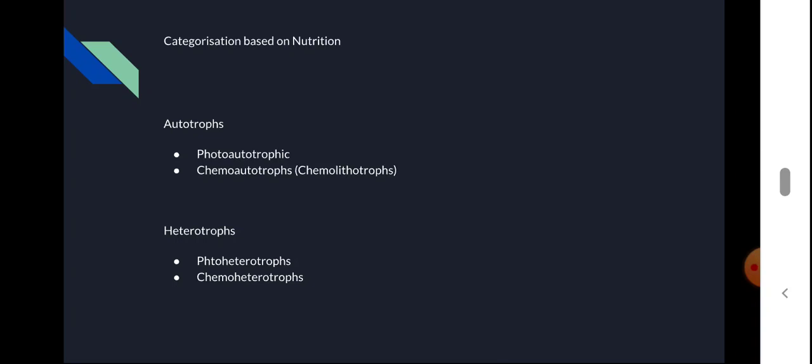Then about chemoautotrophs, they also synthesize food from inorganic raw materials, but here they utilize the energy released from the breakdown of certain chemical compounds. These chemical compounds may be compounds of sulfur and nitrogen, such as ammonia, nitrates, sulfides.